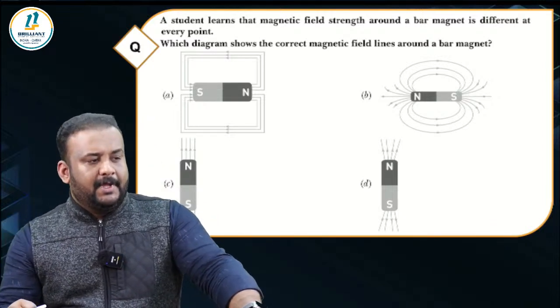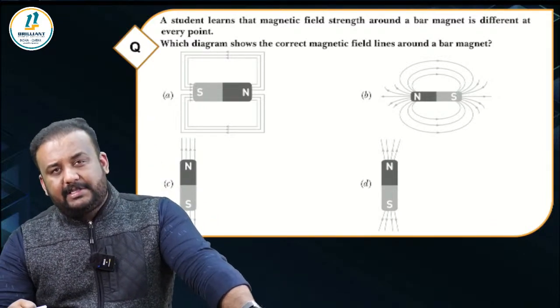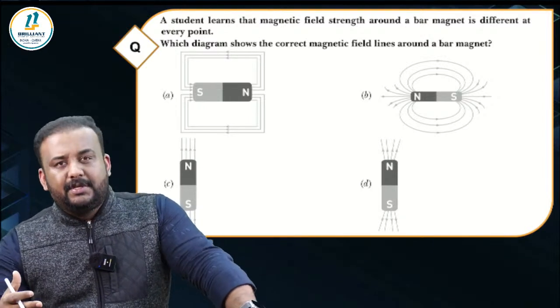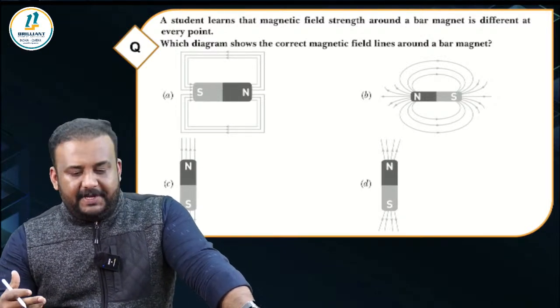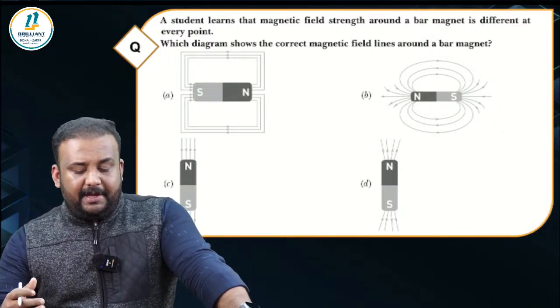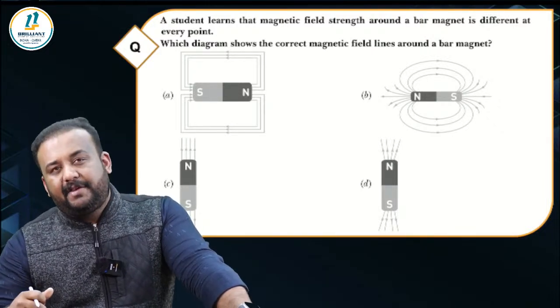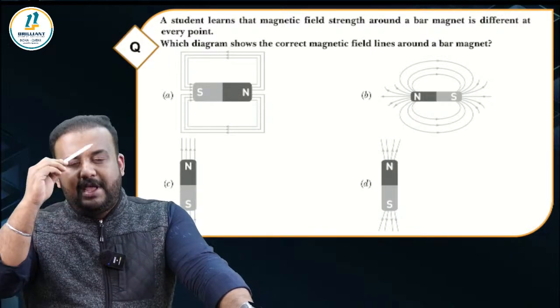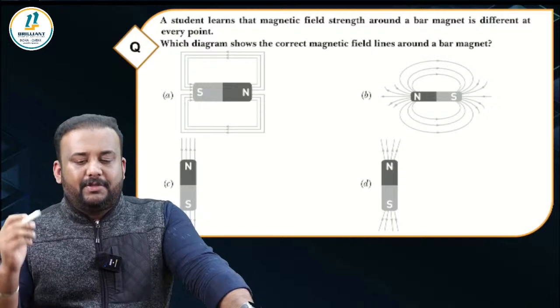Come on. You know that magnetic field lines around a bar magnet and a solenoid are forming closed loops, isn't it? So which of the diagrams shows the correct depiction of the magnetic field lines? You know, in a bar magnet, the magnetic field lines start from the north and end at the south pole.